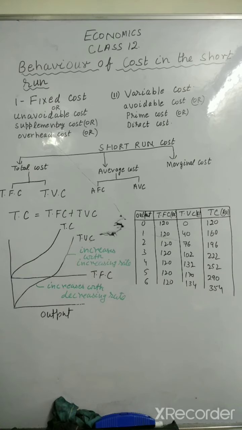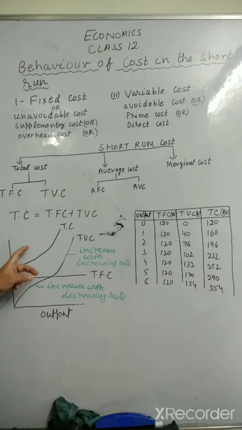Now if you see the shape of total variable cost, this total variable cost initially increases with decreasing rate up to here, and then starts increasing with increasing rate. So this is the shape of total variable cost. And corresponding to this, if you see total cost, because total cost depends upon total variable cost, fixed cost remains same.